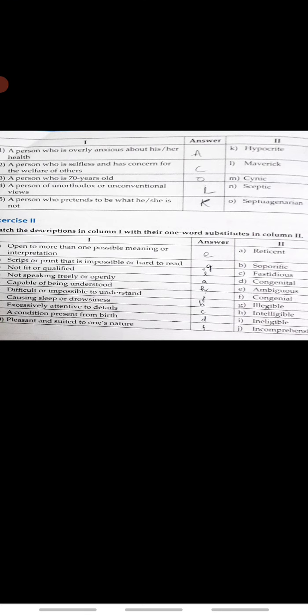So see the first one. Number one, open to more than one possible meaning or interpretation. So you have to match these descriptions in column 1 with their one word substitutes in column 2. Both the columns are given here, so you can see both.